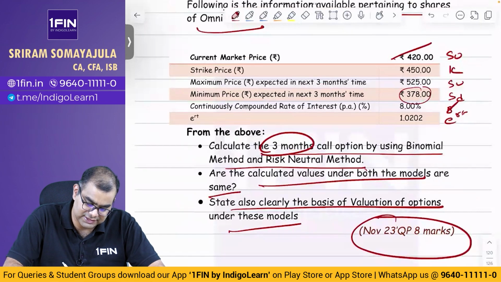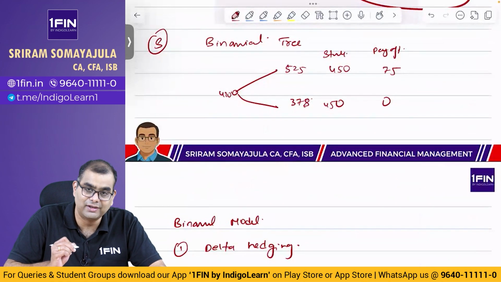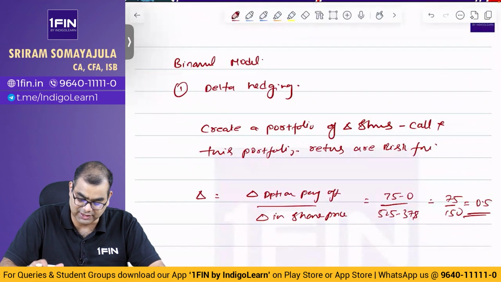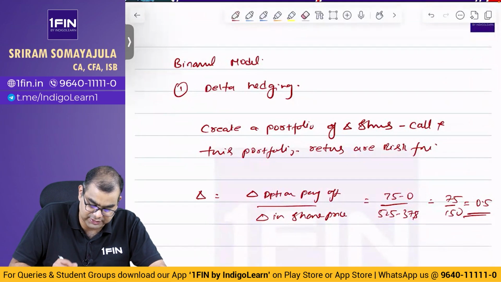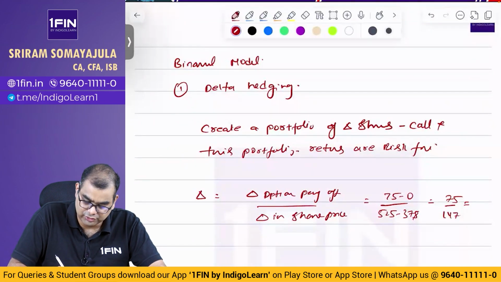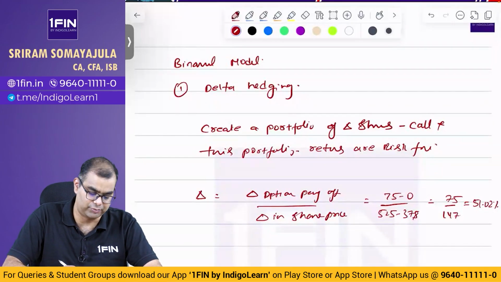Look, it is 378 and I took 375. That is why you should be very careful. Did anyone catch this? Very good. If not, please be very, very careful. You should not make this kind of mistake. 525 minus 378 is 147, this is not 150. So 75 by 147, you will get 51.02%. Okay, 51.02, or you can call it 0.510, you can say it either way.